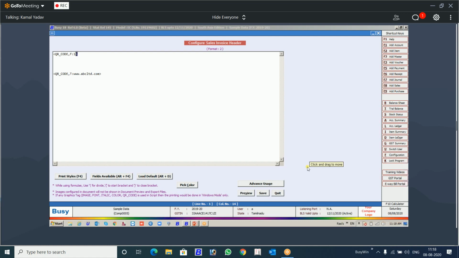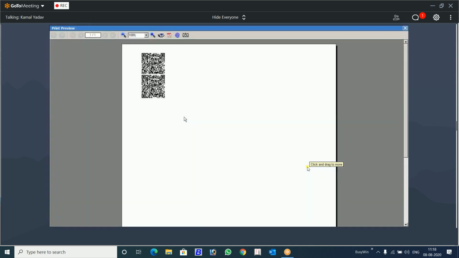Okay, so these are the two fields. You see it very clearly. One is F. With F, you will call the format. Another is T. With T, you will type the text form. So this type of QR code will be printed.